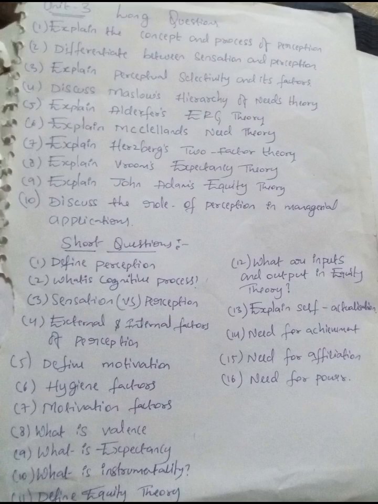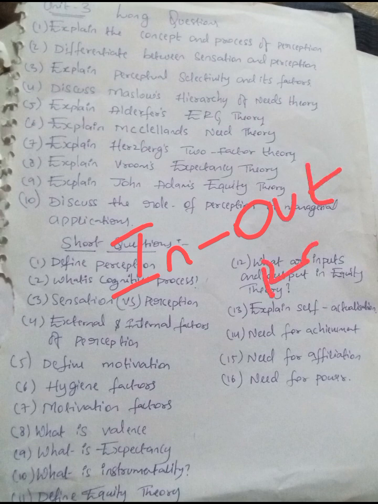Now let's talk about the John Adams equity theory. I already said it to you. Equity theory: employees compare their rewards with others. Okay, equity theory employs comparison. It completely depends on the employee's comparison. Like what? Input minus output. Okay, and with that, they will work out the ratio of a particular employee, and this ratio they will compare with another employee's ratio. Am I clear?